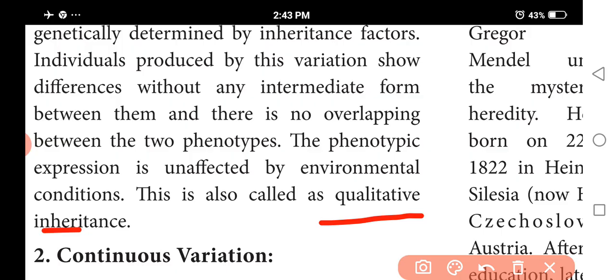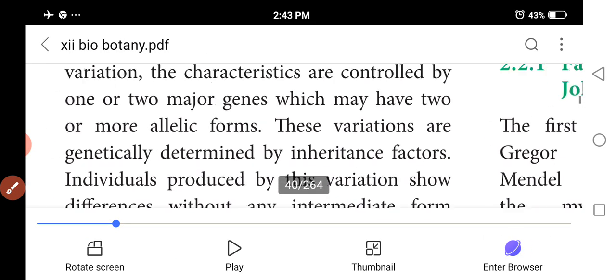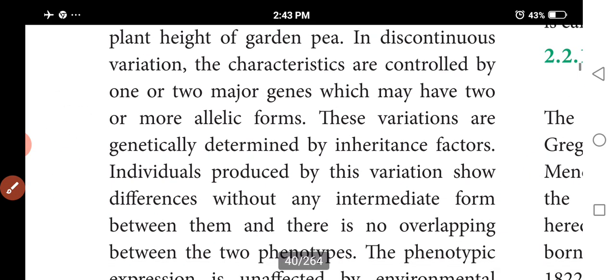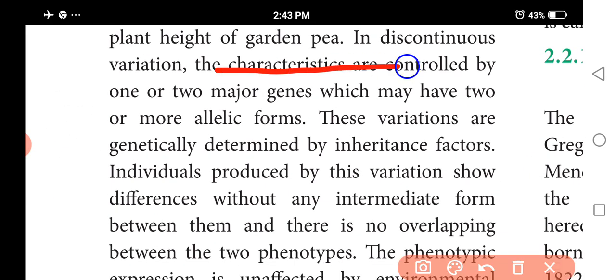Discontinuous variations means distinguished classes such as red versus white, tall versus dwarf. The characters are controlled by one or two major genes.